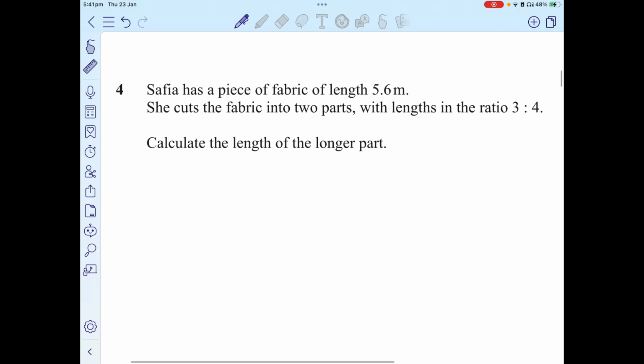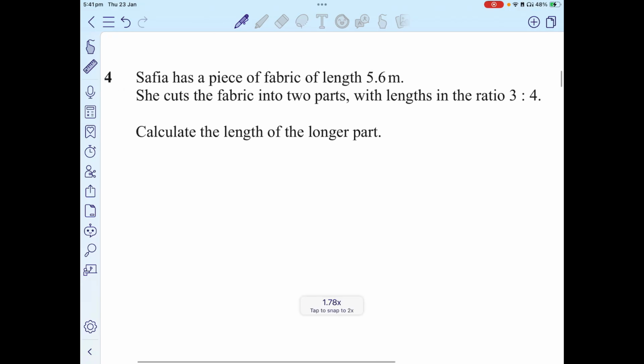Safia has a piece of fabric of length 5.6 meters. She cuts the fabric into 2 parts with the lengths in the ratio 3:4. Work out the length of the longer part. In order to work out the length of the longer part, we know that the part which has the ratio of 4 will be longer, so we're going to take 4. And what's the total? Total is going to be 3 plus 4, and we have to multiply it with 5.6.